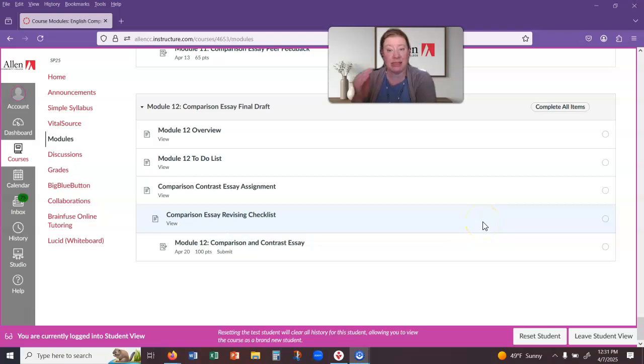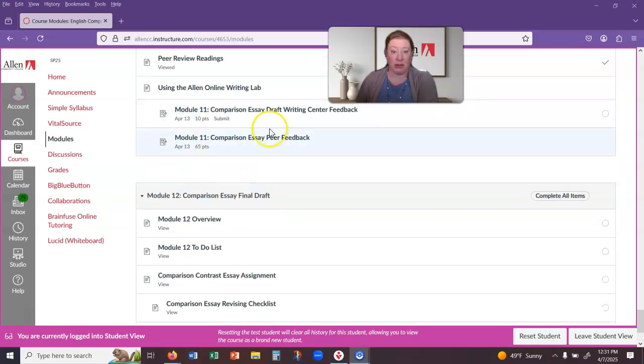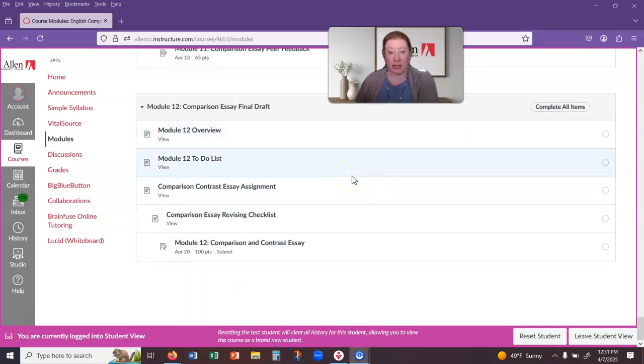And then you also should have done the online writing lab submission as well. Now, if you miss the deadline for either of those, a peer edit, obviously I have to manually assign you a peer edit, but the online writing lab you can still do this week if you need to. It's just the longer you wait, the less likely it is that they'll be able to get you good feedback in a timely manner. So just keep that in mind, but as long as this assignment up here is still open, you can still submit what they send back to you.